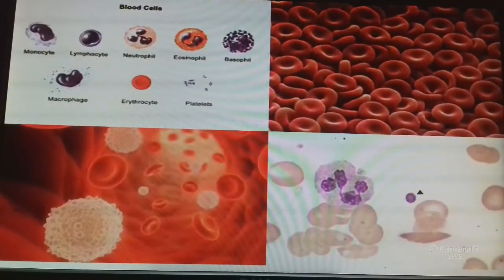Three types of blood cells are present in blood, and there is also a fluid matrix called plasma. What is the function of plasma? Plasma contains protein, salt and hormones, and the main function of blood is to flow and transport gases, digested food, hormones and waste material to different parts of the body.